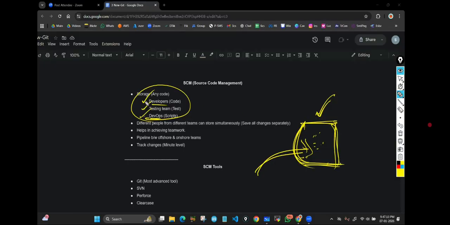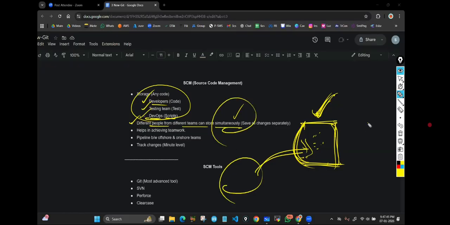Understood? Remember that. Developers, testers, DevOps engineers, and whoever is dealing with any type of code also need this. Understood? Mainly for us to store the scripts. Apart from storing these scripts, we can edit, delete, modify, all that stuff we can do. That's why we need source code management. Understood? Right. Different people from different teams can store code simultaneously at a time.